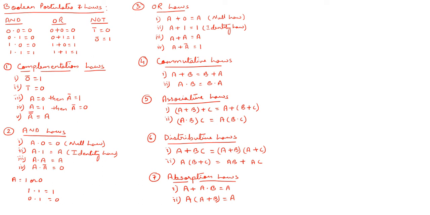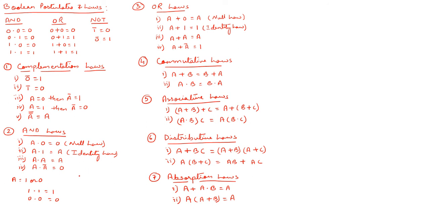So you can see a value is reflecting in the output. That's why I've taken the second one: a dot 1 is equal to a, right? Now let us go for the third one. So a dot a equals a. Whatever value I take for a, the same value I take for the next one, that is a. So you can see 1 dot 1 is 1, 0 dot 0 is 0. So a dot a is equal to a itself.